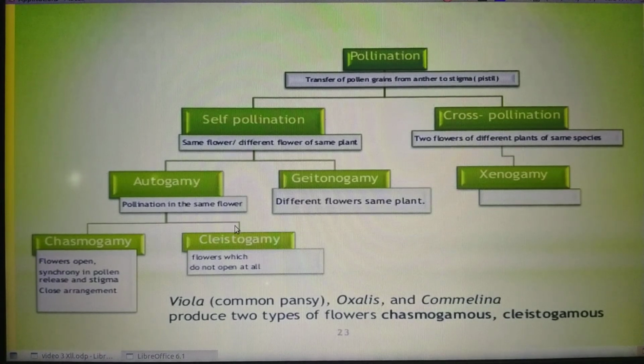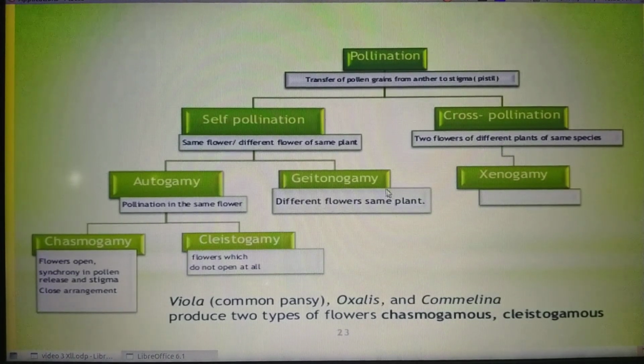So in cleistogamous flowers, there is assured seed set even in the absence of pollinators. Suppose there are no pollinators, the cleistogamous flowers are still able to produce seeds.